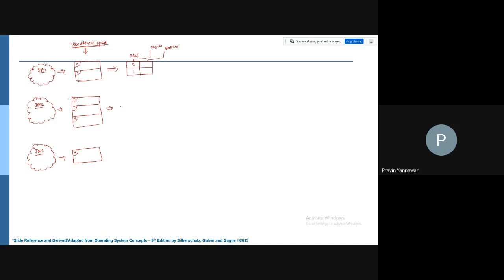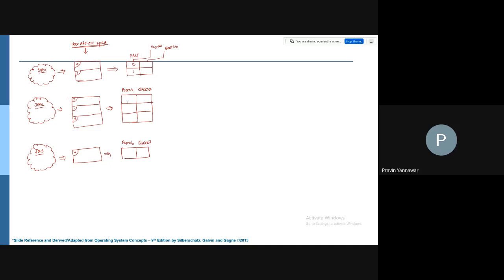Next, for this you again have the same kind of structure: you have page number, you have block number. Next, you again have the same, page number and block number.